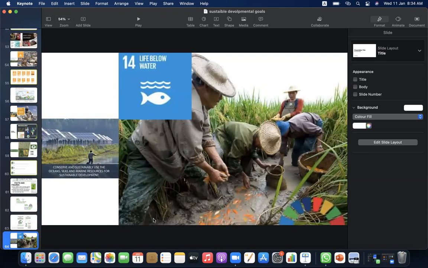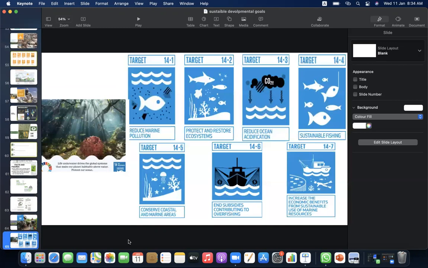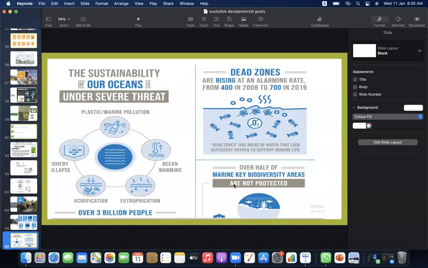Goal 14 states life below water: conserve and sustainably use the oceans, seas, and marine resources for sustainable development. 14.1, reduce marine pollution. 14.2, protect and restore ecosystems. 14.3, reduce ocean acidification. 14.4, sustainable fishing. 14.5, conserve coastal and marine areas. 14.6, end subsidies contributing to overfishing. 14.7, increase the economic benefits from sustainable use of marine resources. So here are the facts and the stats as well.